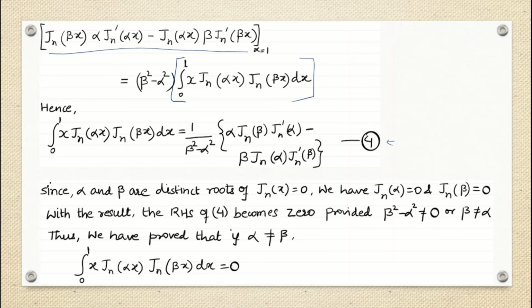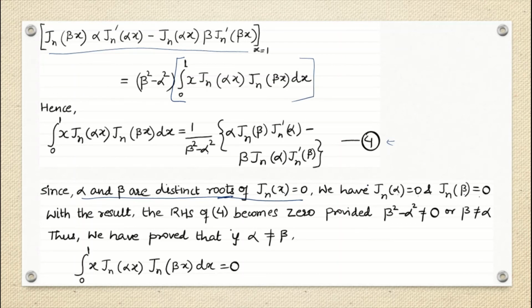So now what are we saying? Since alpha and beta are distinct roots of Jn x equals 0, this is the first statement only of my orthogonal property. So that means Jn alpha equals 0 and Jn beta equals 0. Why? Because they are the roots of Jn x.